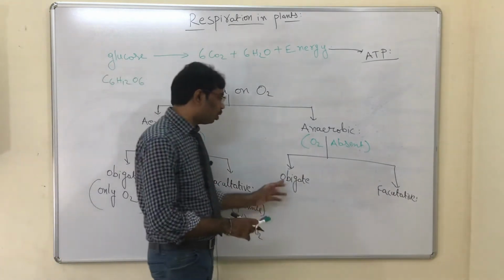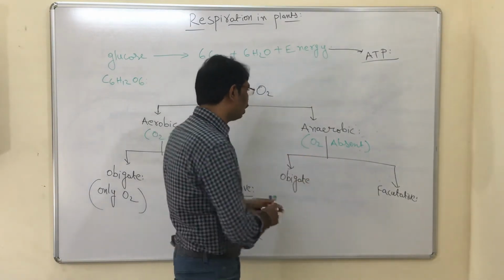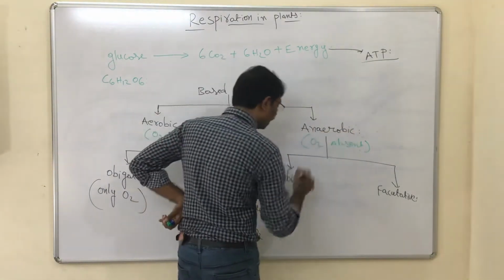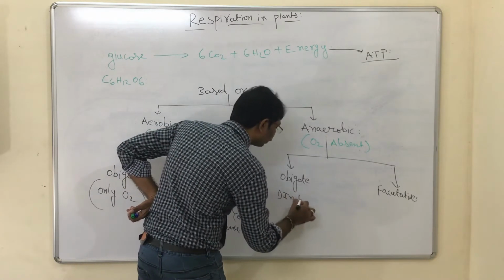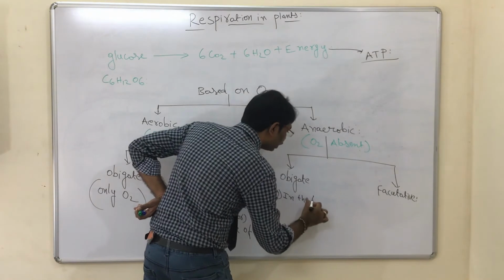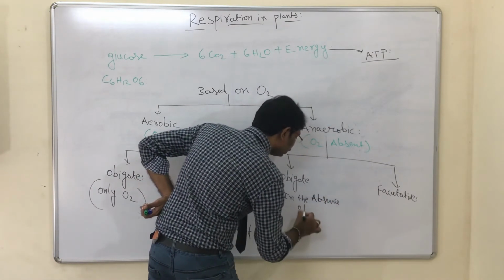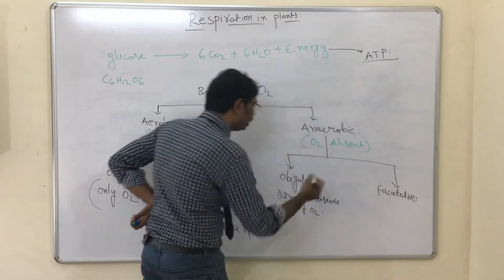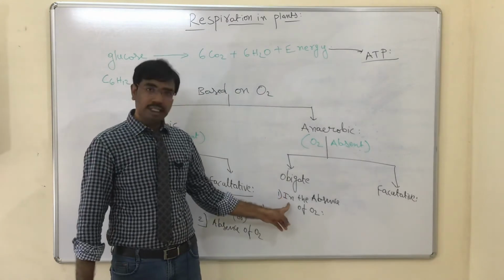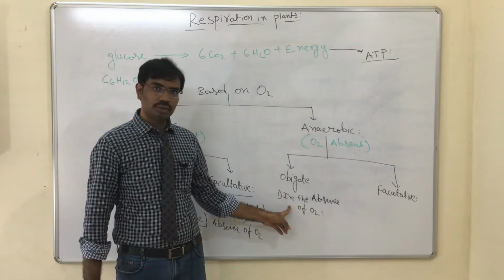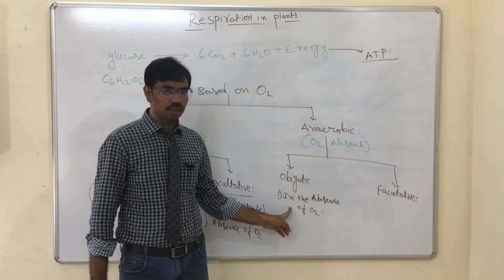Then another one is obligate. Obligate means compulsory. So the compulsory anaerobic bacteria can respire in the absence of oxygen only. If we provide oxygen, it leads to the death of the organism. In the presence of oxygen, it cannot survive. So it can survive or respire only in anaerobic conditions.